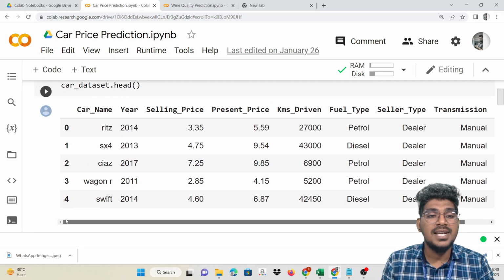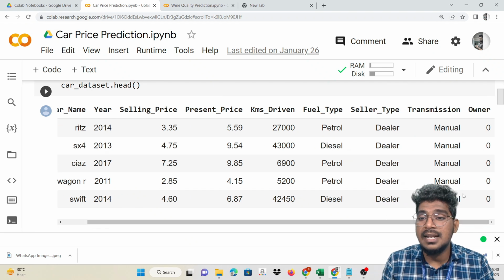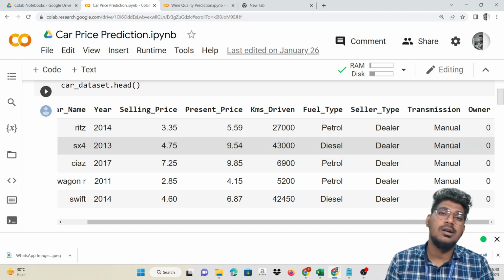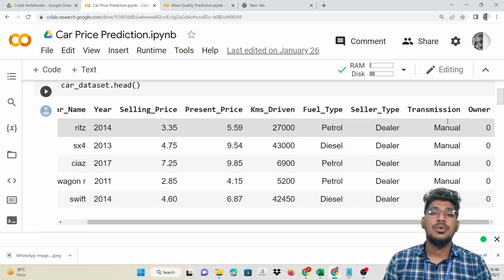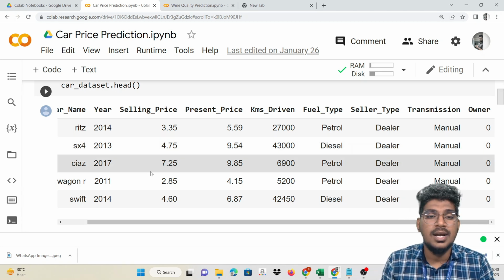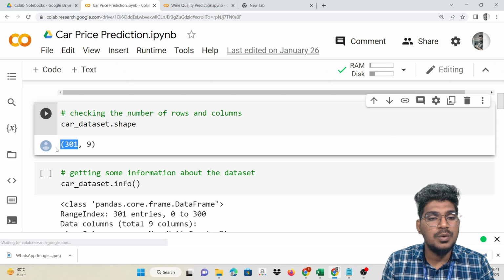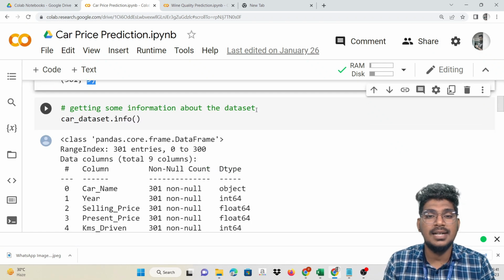You can see here the feature names: car name, year, selling price, present price, kilometers driven, fuel type, seller type, and transmission, manual or automatic. Then owner. Now checking the number of rows and columns with the help of .shape. So 301 rows and 9 columns. Next, getting the information about the dataset.